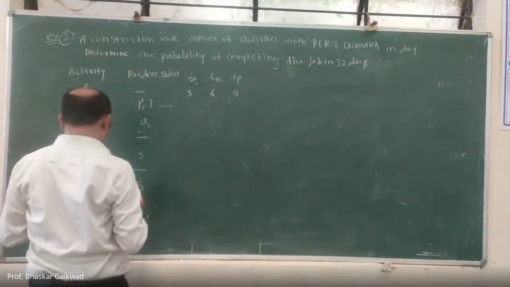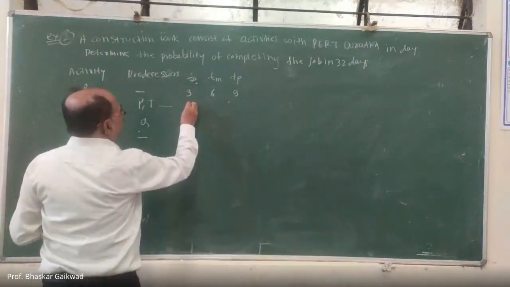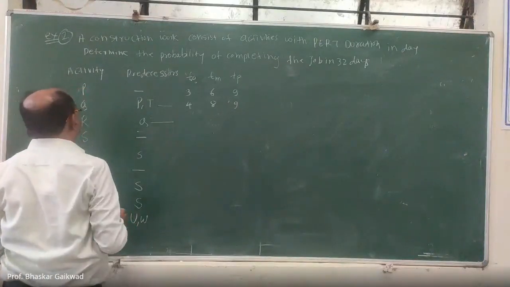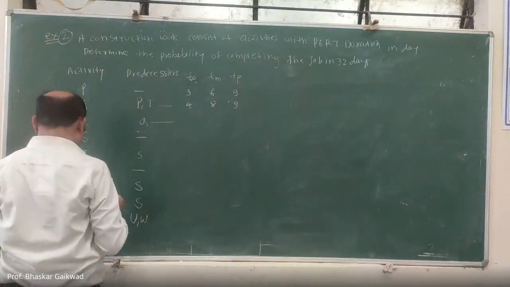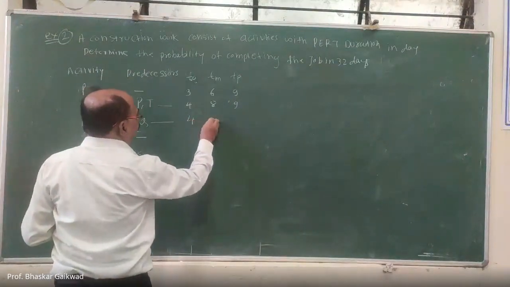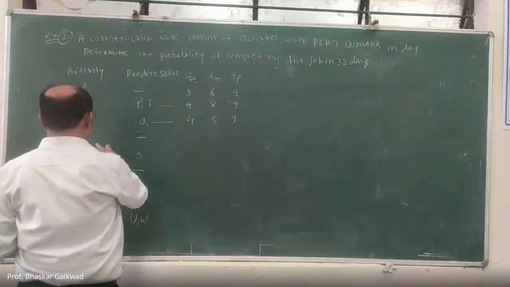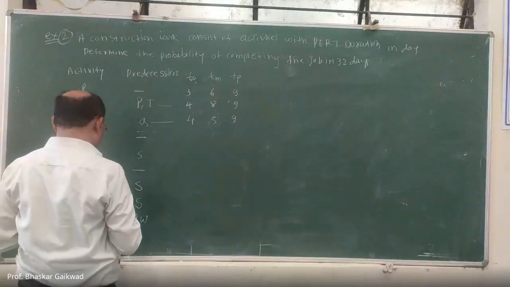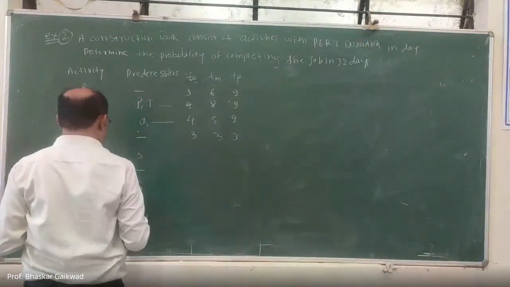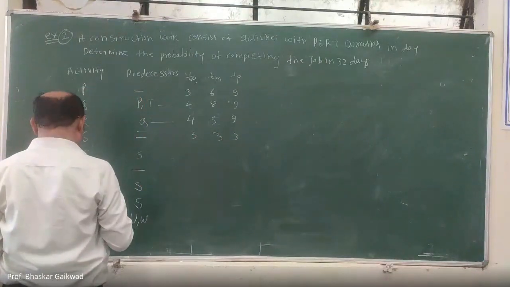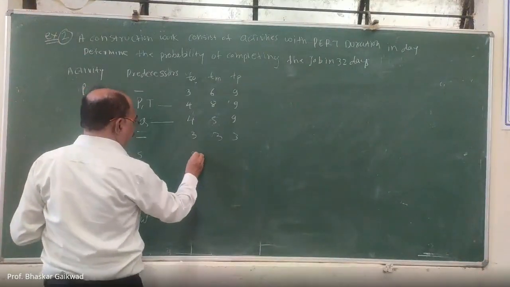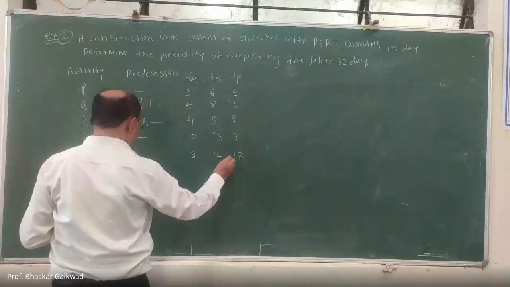Related to this, Q is 4, 8, 9. Then R activity is 4, 5, 9. Then S activity is 3, 3, 3. Then T activity is 8, 14, 17.